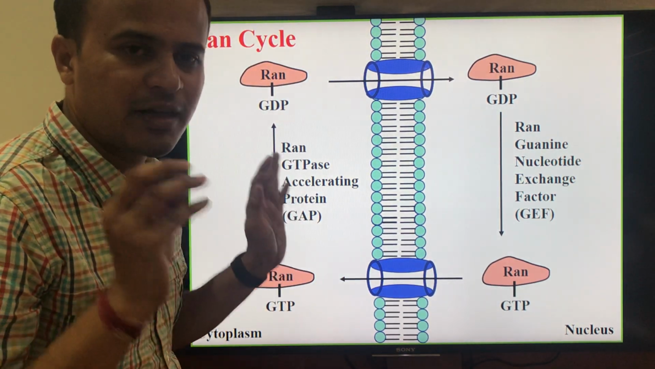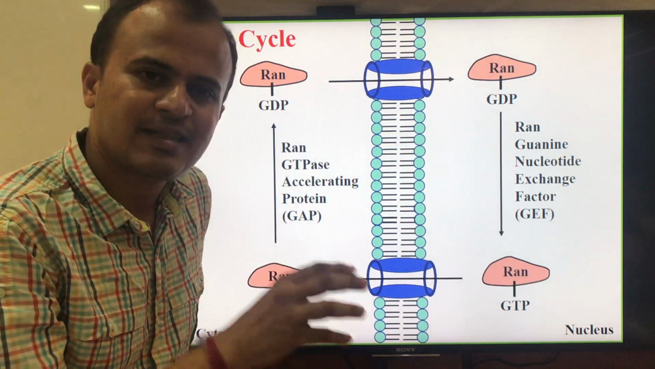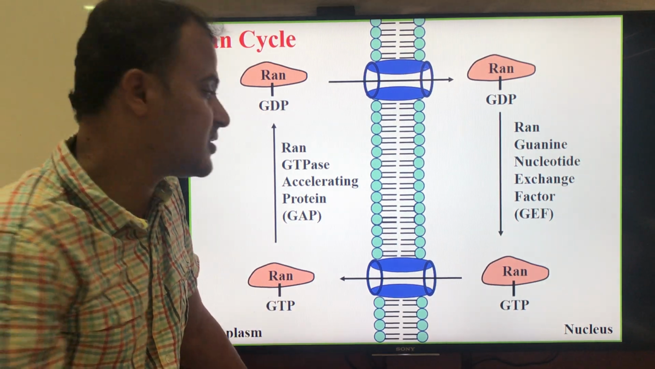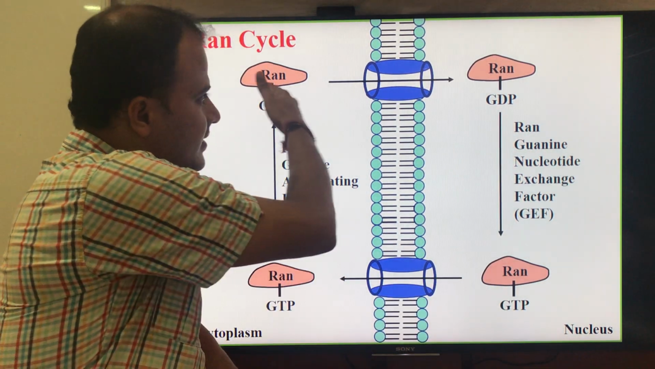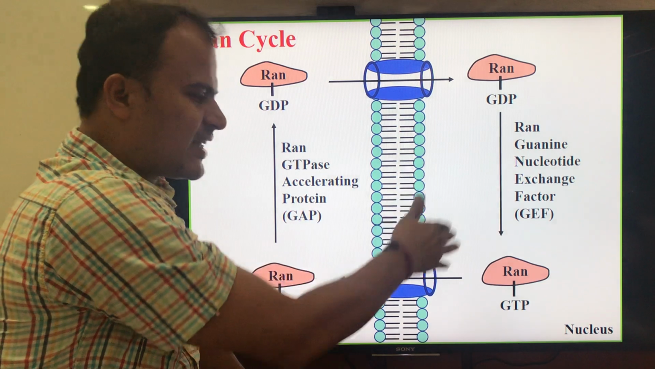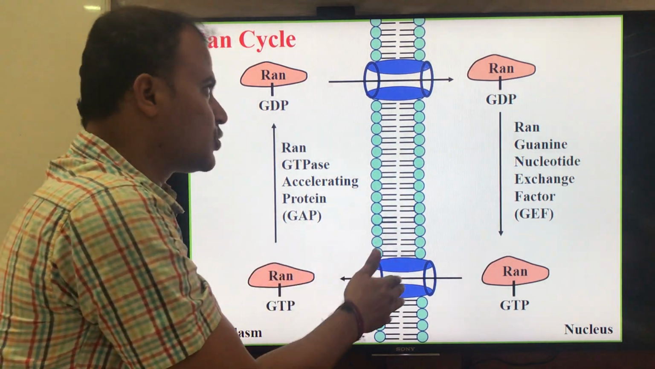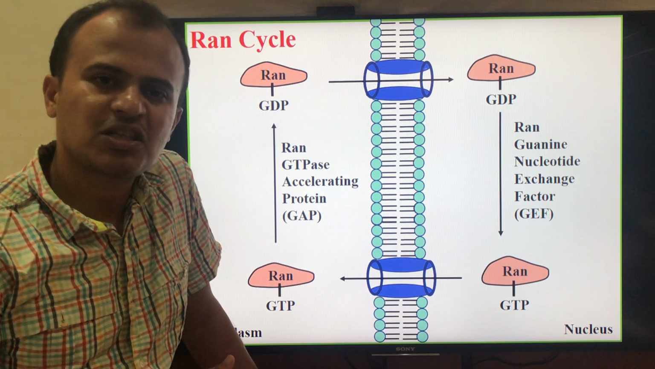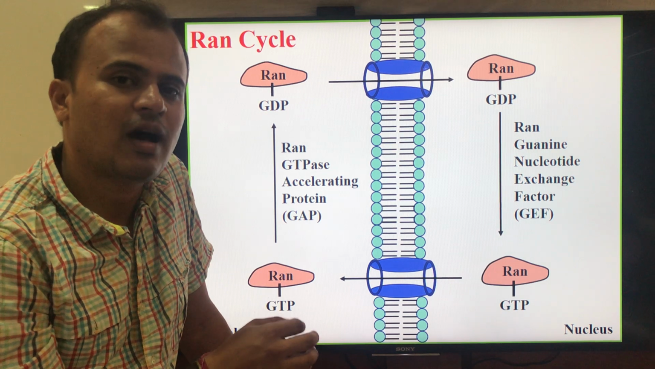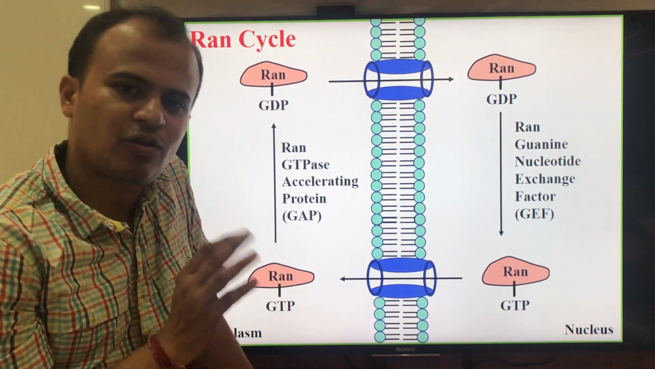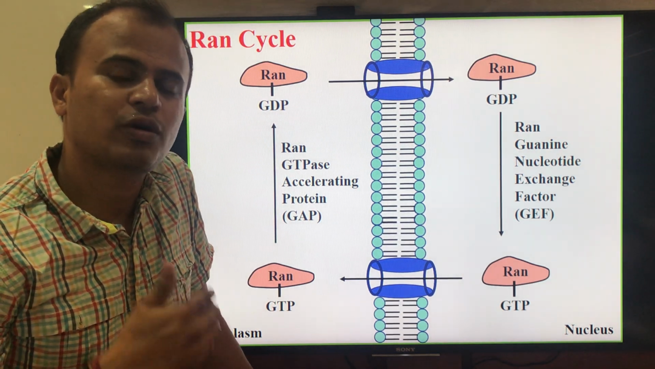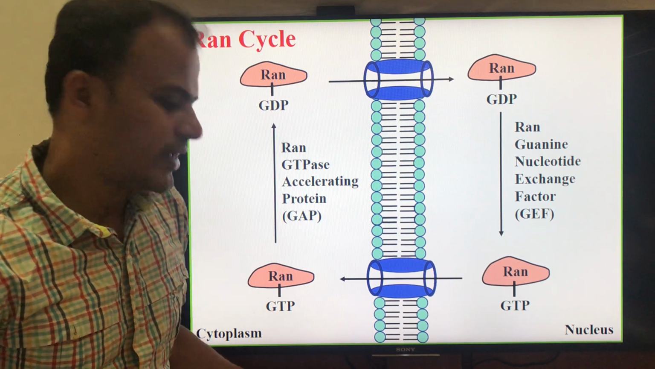RAN is not directly involved in the transportation of any cargo, but it is assisting the proteins such as importins. They are nothing but the carrier proteins. Therefore, RAN makes a cycle shuttling between nucleus and cytoplasm. This is how the transportation takes place using the RAN. That's why this process is also called the RAN cycle. This is the mechanism of nuclear import using the nuclear localization signals. So in the next slides, I will be explaining to you the mechanism of nuclear export.